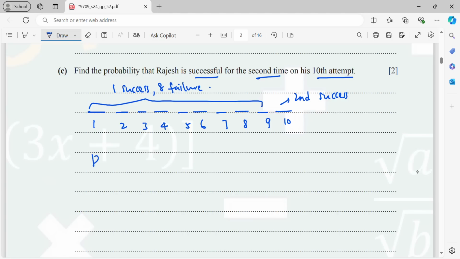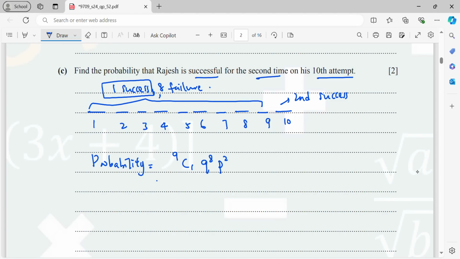So now this is basically the negative binomial. Initially, 2nd success means P power 2. Then you have 8 failures, Q power 8, and then out of the 9, I have 1 success. So I'm not sure which attempt will be the success. That means I will have 9C1.